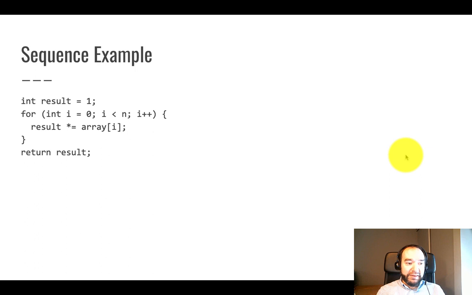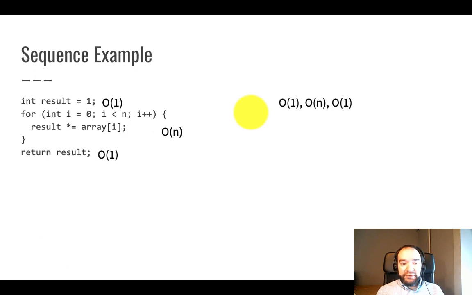Here's an example. This little snippet of code has 3 separate statements. There's the int declaration, the for loop, and the return statement. We analyze these separately using the rules I already introduced. Initializing result is a constant time step because there's no iteration. This for loop repeats n times and spends constant time per iteration, so that's big O of n. And the return statement has no iteration, that's constant time. So together we have 3 steps, a big O of 1, a big O of n, and a big O of 1. The bottleneck is the maximum of those, the slowest, which is the big O of n loop.